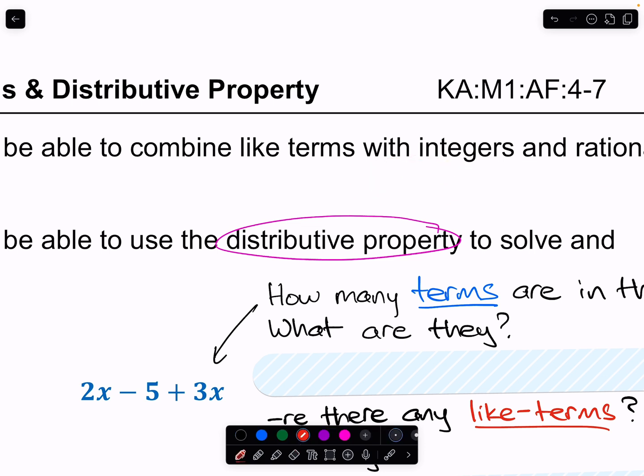A lot of times in earlier math classes, if you remember your math classes maybe from elementary school, you might have also seen the box method of multiplication.